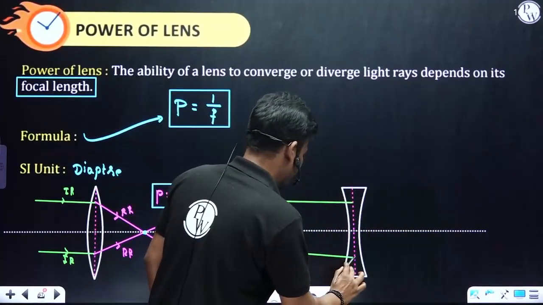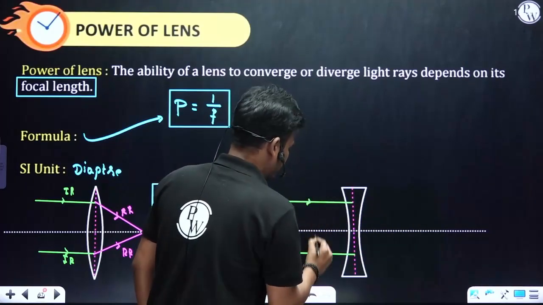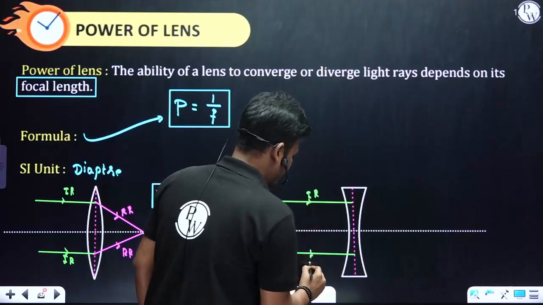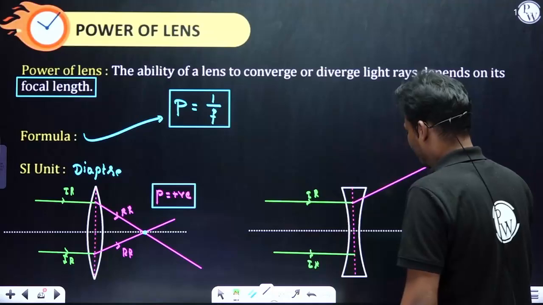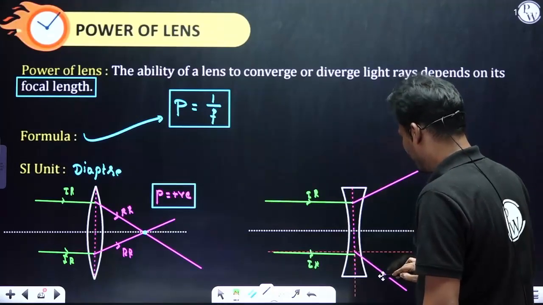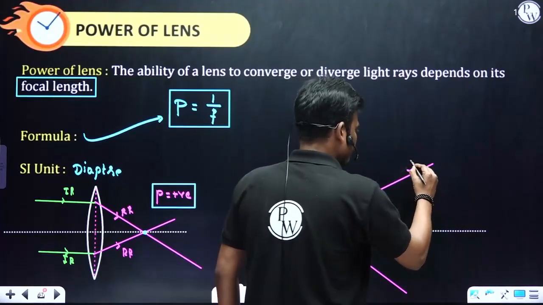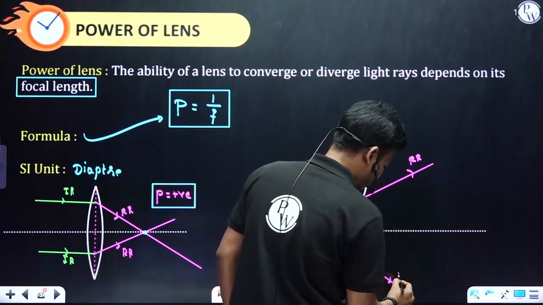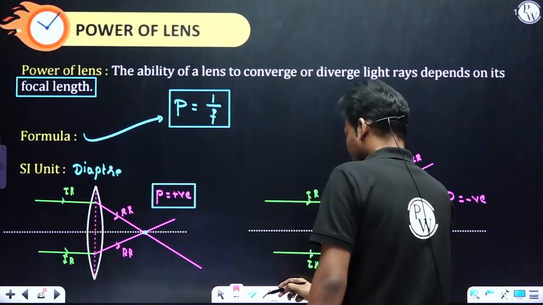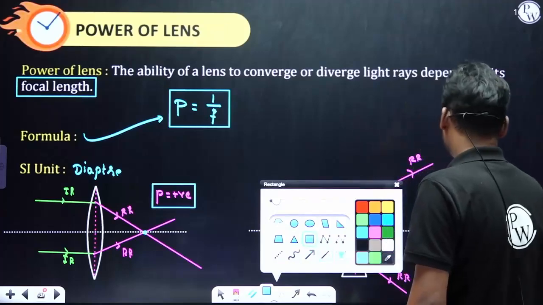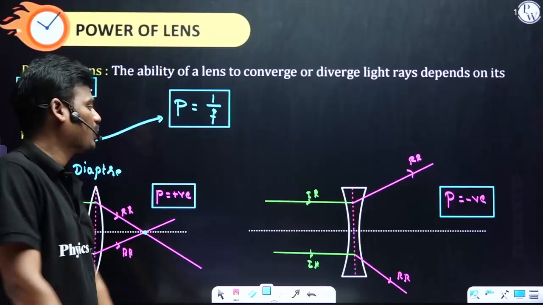So these are incident rays, and they diverge from the principal axis. So these are refracted rays. So in this case, power is negative. Okay, so power is positive for a convex lens and negative for a concave lens. Fine.